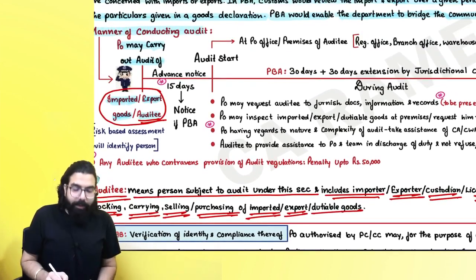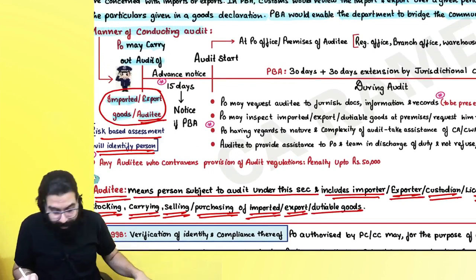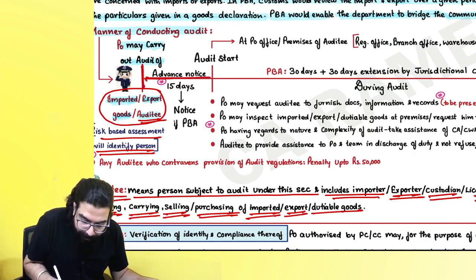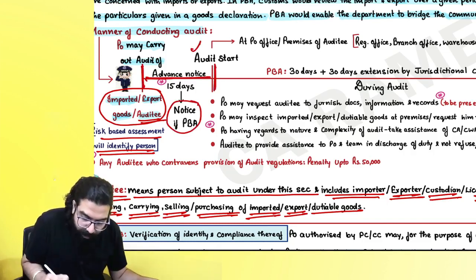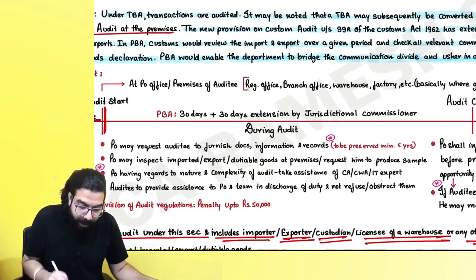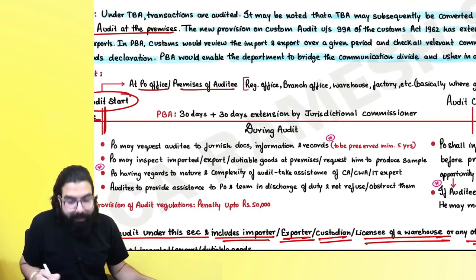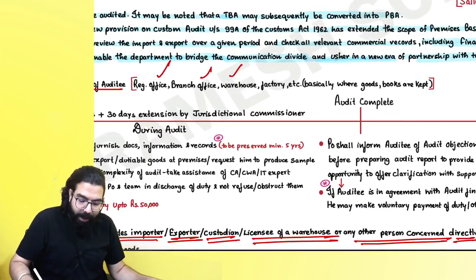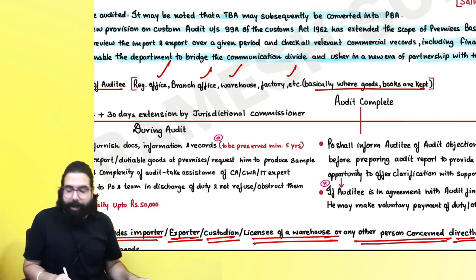Sir, always remember one thing, risk based assessment will identify the person whose audit will be done, and to an auditee, always remember one thing, before audit always 15 days' work notice will be given. 15 days' notice will be given in case of premises based audit. Sir, audit can always happen at the proper officer's office or premises of the auditee, might be your registered office, your branch office, your warehouse, your factory, basically where goods and books are kept. There they can do the audit.